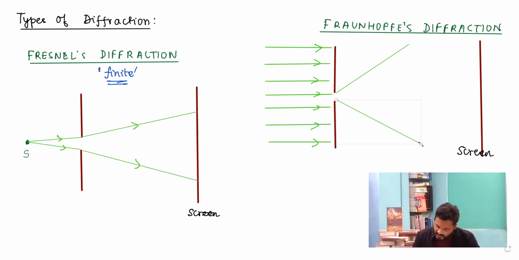So in this case, both are infinite. In Fraunhofer's diffraction, the distance of the source from the slit and the screen, they both are very far away from each other. Then such a kind of diffraction which we are studying is regarded as Fraunhofer's diffraction.